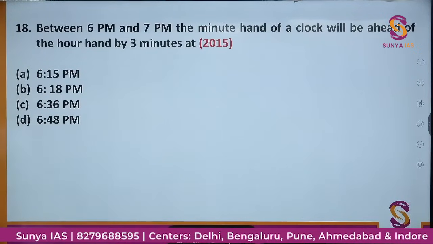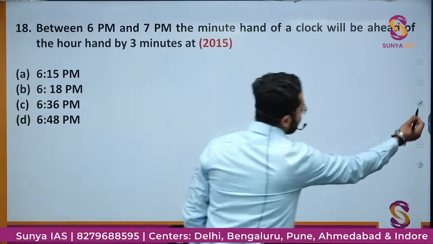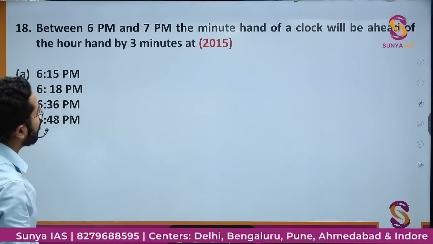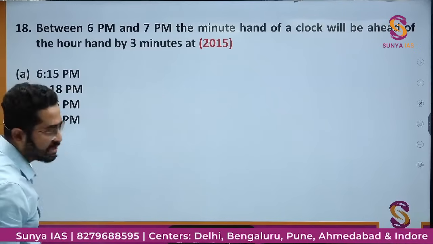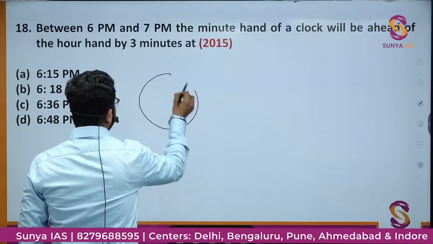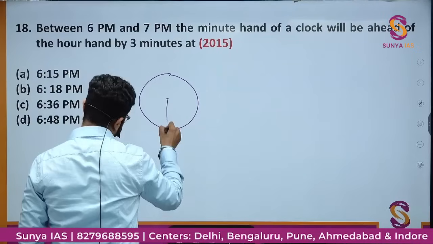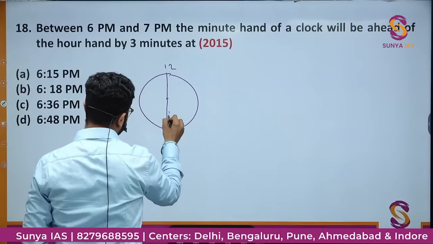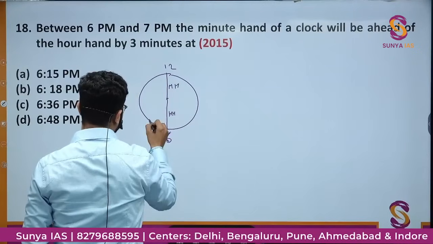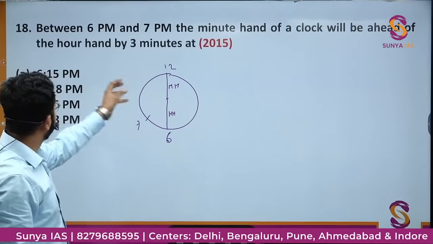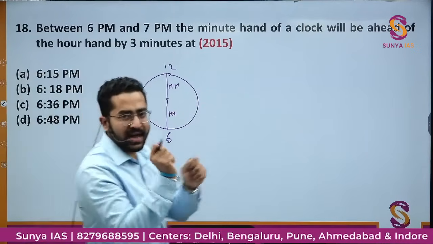Question number 18, we'll see what is in it. Between 6 p.m. and 7 p.m. the minute hand of a clock will be ahead of the hour hand by 3 minutes at 6 p.m. to 7 p.m. So if this is 6, this is 12, this is the hour hand, this is the minute hand, this is 7. So it is asking between 6 to 7 there will be a time where the minute hand will be ahead of the hour hand.